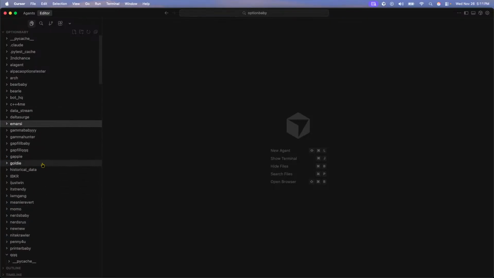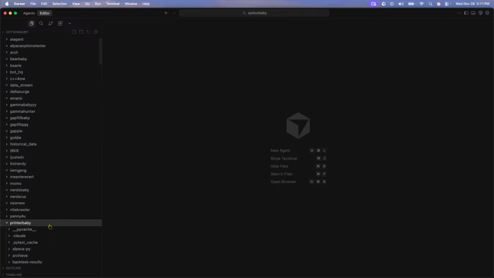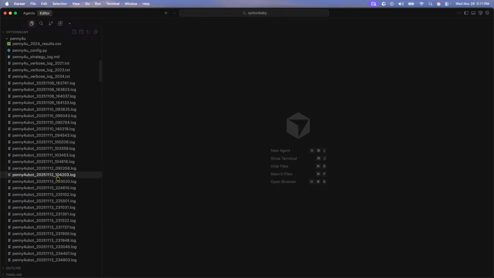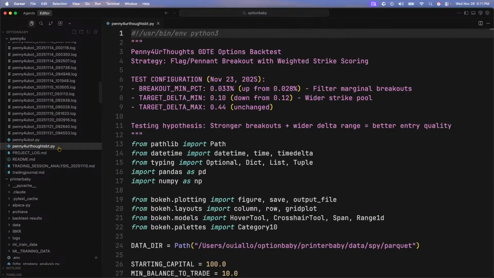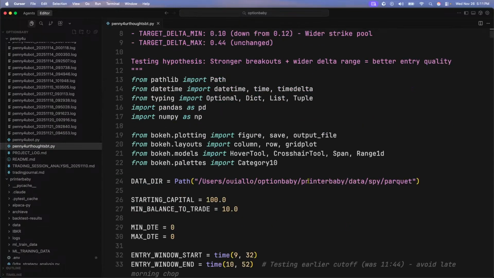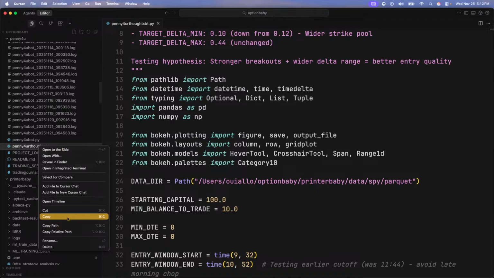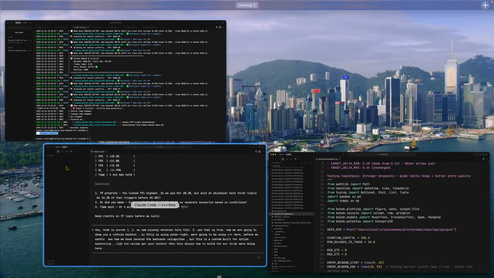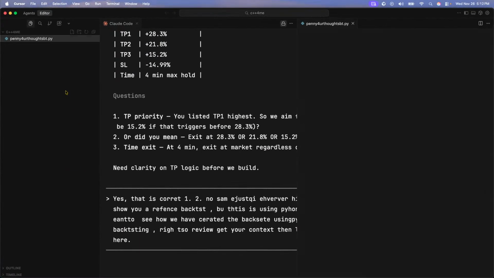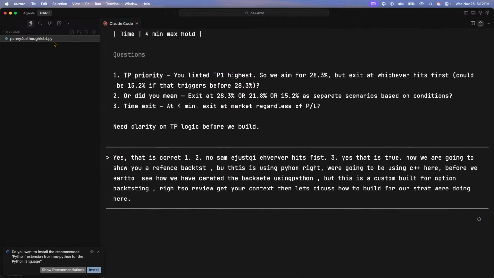I need a backtest for SPY. That's Penny for you, isn't it? Yep. And I like this one anyway. SPY. This is SPY. Beautiful. So I'm going to copy, and then I'm going to go back to where we're working here. I'm going to paste it. Then what I'm going to do is copy the path. I just right-clicked, right? Right-click, copy the path. All right. Here is the reference. Now let's discuss.